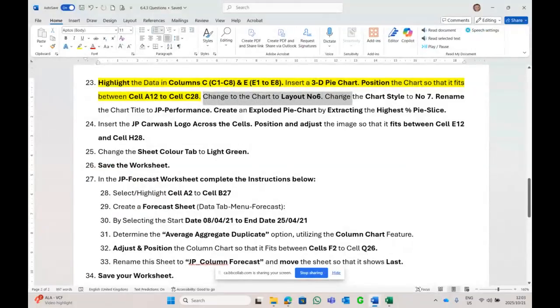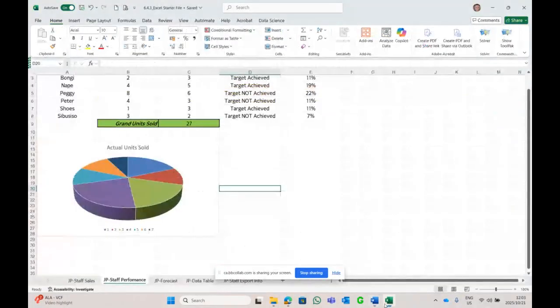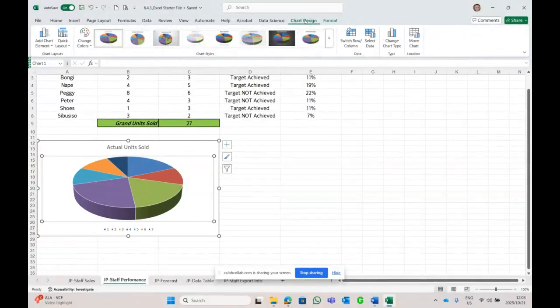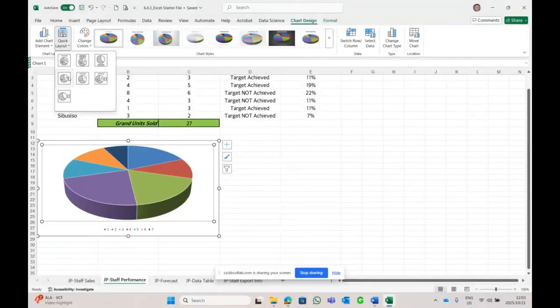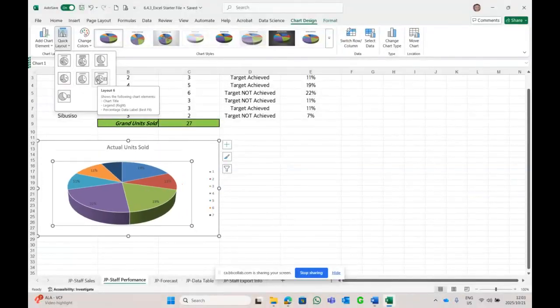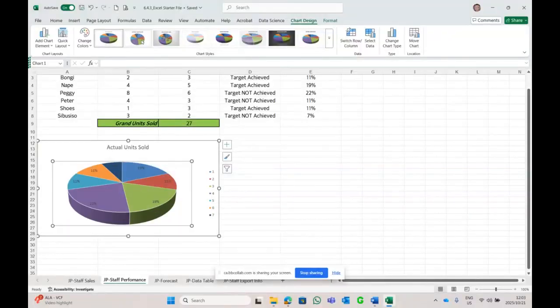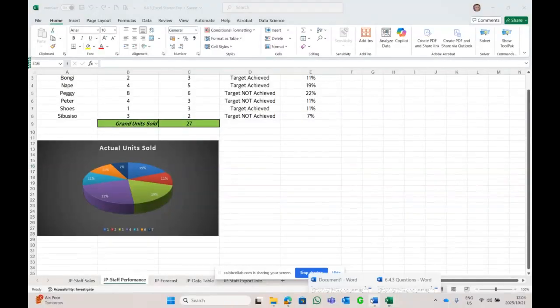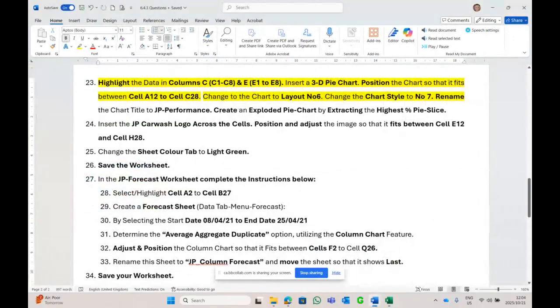Change the chart to layout 6 and style number 7. So click on my pie, click on the chart design, layout 6: 1, 2, 3, 4, 5, 6, and style 1, 2, 3, 4, 5, 6, 7. Let's hover. Style 7, layout 6. Perfect.